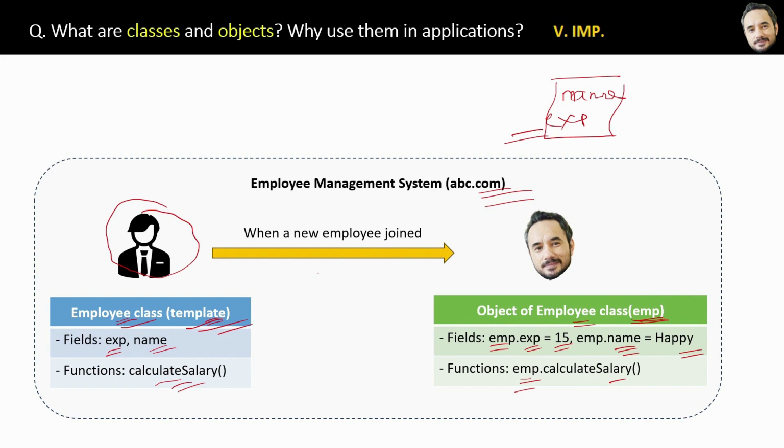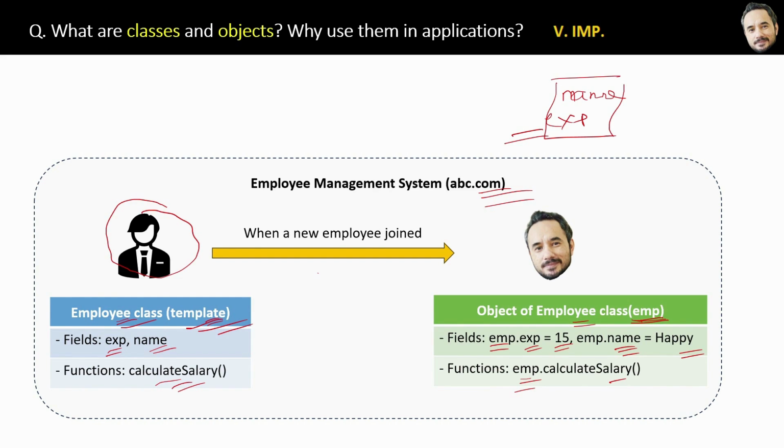So managing that is another problem. This is one reason why object-oriented programming with classes and objects is better than function-oriented programming. In functional programming, we do not have templates like classes. Okay, so great. I hope you understand this example.